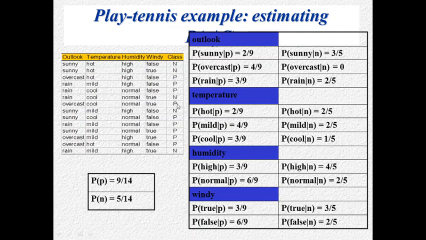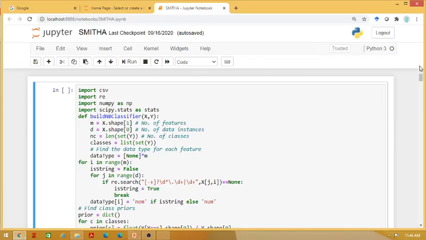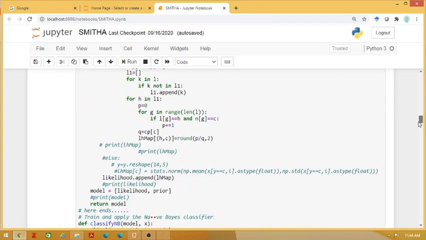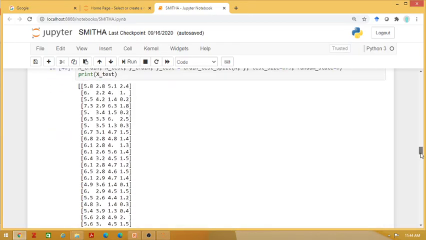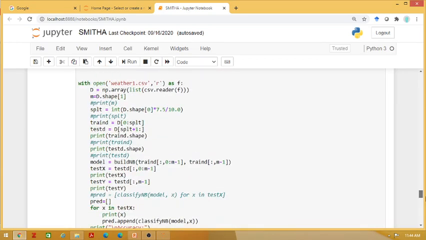Therefore, this is the data set, and we are going to implement naive Bayes in Python. We can see that. I hope you are seeing that.